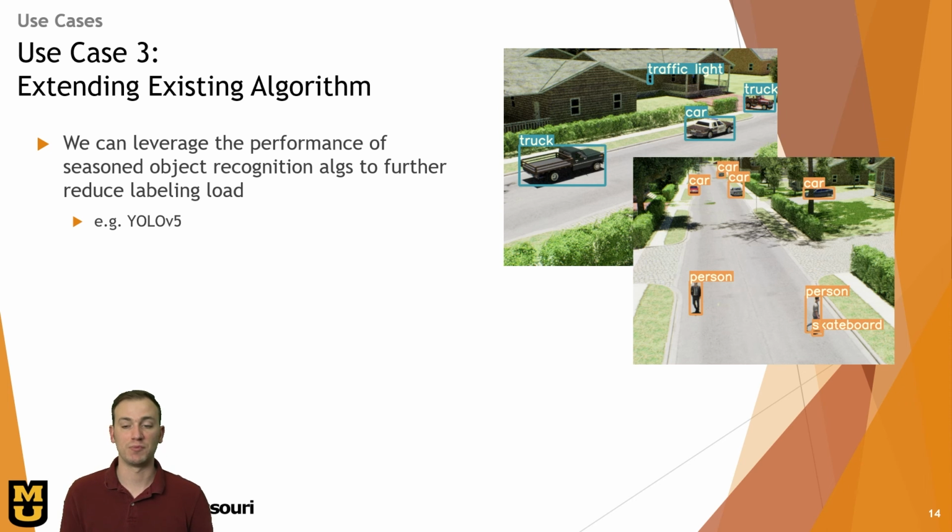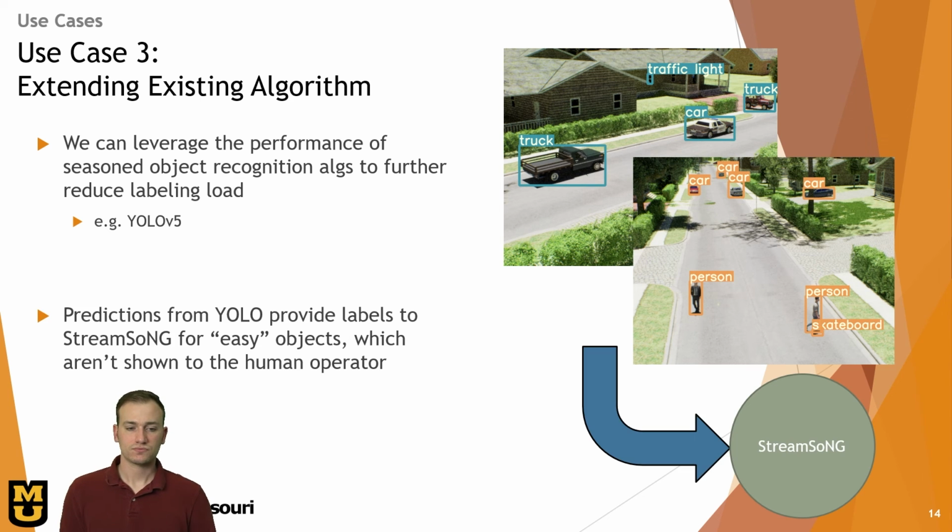and then continue on and build the knowledge in the background. So basically we were just supplementing the self-supervision of the algorithm with a seasoned object recognition algorithm like YOLO. So ideally, this reduces the labeling load on the human much further by taking a lot of these images out that YOLO is seeing, and then we don't have to burden the user with those images. They don't even show up on the user interface.